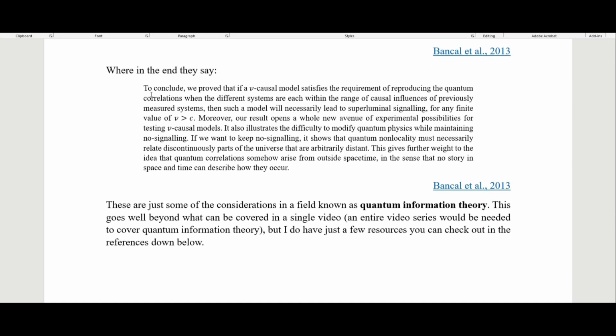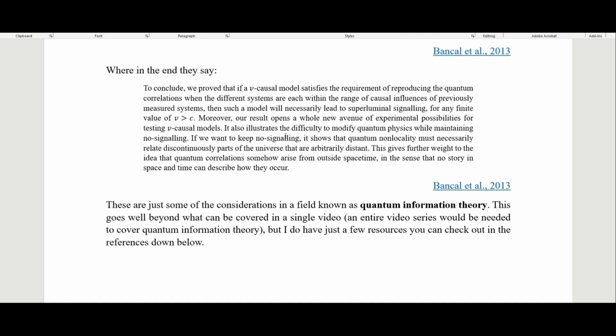So in the end, what they say is, to conclude, we prove that if a v-causal model satisfies the requirement of reproducing the quantum correlations when the different systems are each within the range of causal influences of previously measured systems, then such a model will necessarily lead to superluminal signaling for any finite value greater than the speed of light. Moreover, our result opens a whole new avenue of experimental possibilities for testing v-causal models.